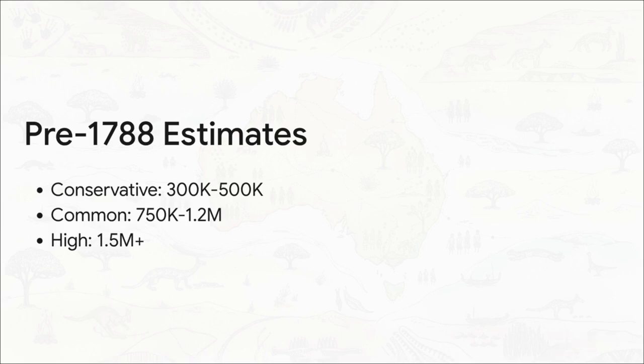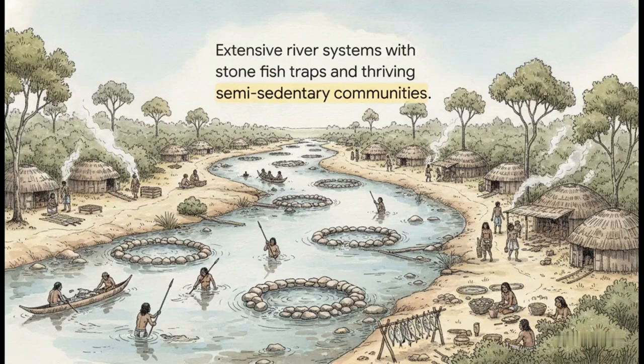And our second unknown is determining exactly what the parameters of a non-colonized historical development would even look like. Crucially, we have to remember this wasn't just a sparse, empty population. Quite the opposite, actually. Many regions supported incredibly dense, highly sophisticated land management systems and established semi-sedentary settlements.